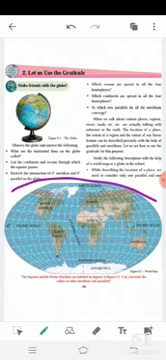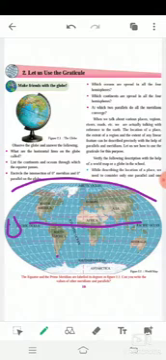Second, list the continents and oceans through which the equator passes. This is our equator. You can find it as 0 degree. You have to find out which are the continents and oceans that pass through the equator.